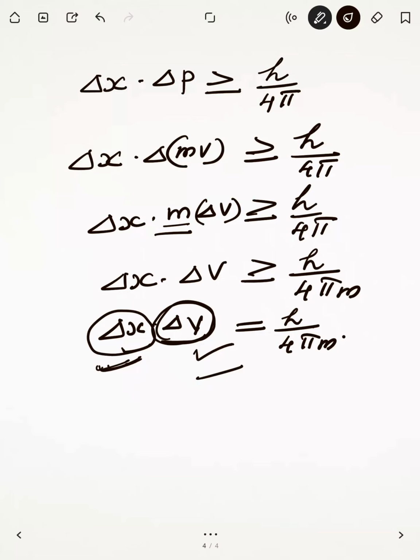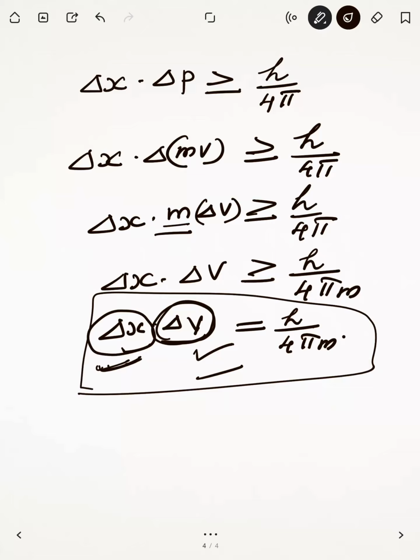If you are concentrating on velocity, the uncertainty in position will be much greater. So Heisenberg has given this equation, delta x into delta v is equal to h upon 4 pi m. There is uncertainty in position, there is uncertainty in velocity. If you concentrate on one, the other uncertainty will be higher.